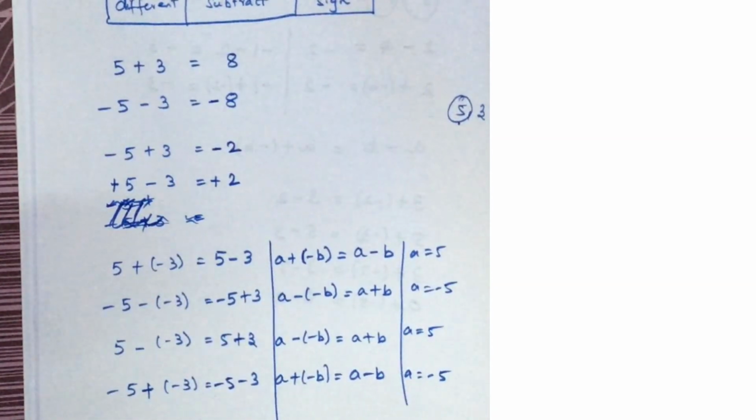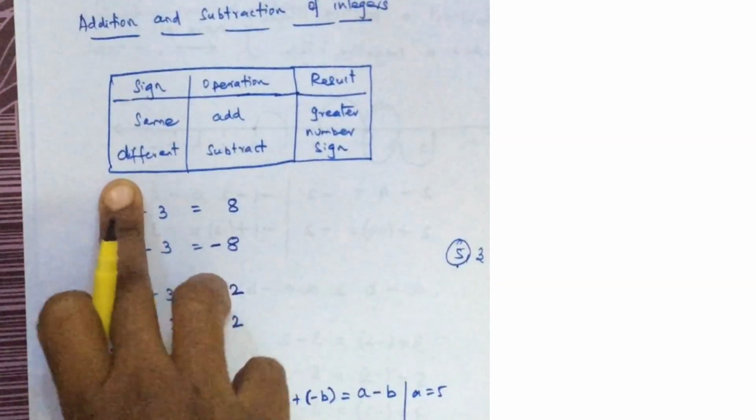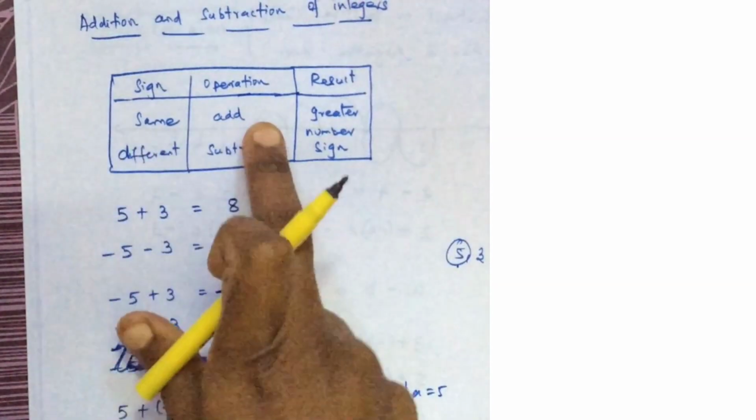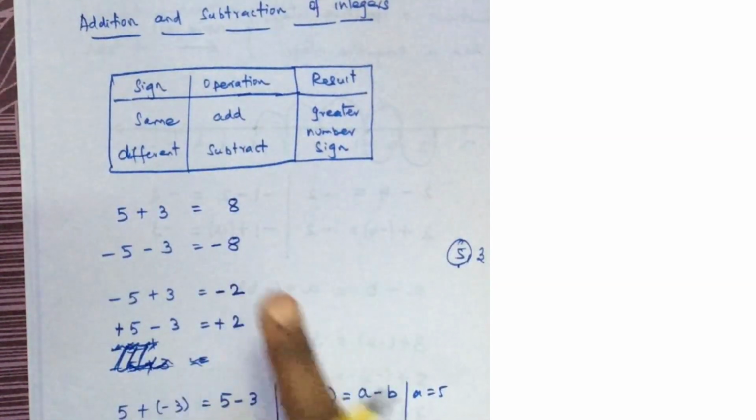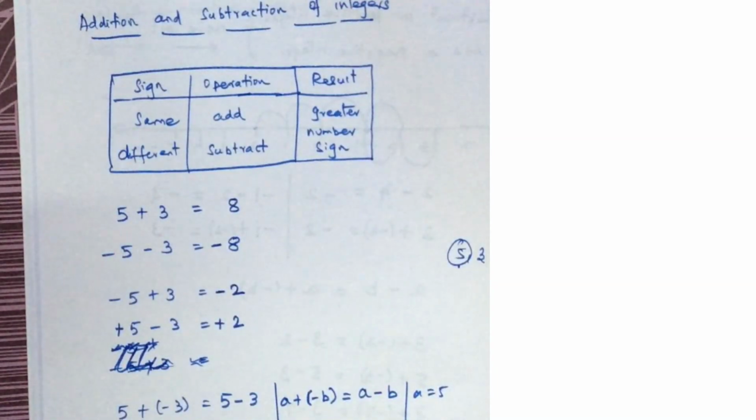So the main thing, you should remember this table. When the signs are same, you have to add. When the signs are different, you have to subtract. And always remember, to the result you have to put the greater number's symbol.